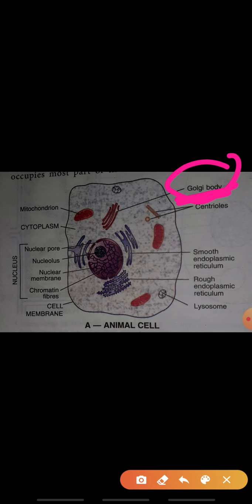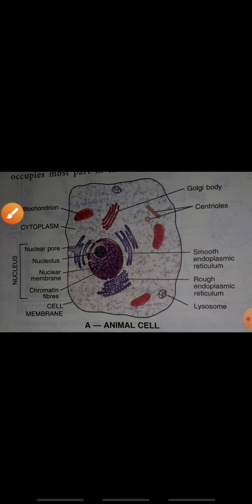So you can see here is your Golgi body and here is your endoplasmic reticulum. So it can be supposed that the Golgi bodies are originated from the endoplasmic reticulum. These are very small in shape, and they are found near the nucleus. Then we will study about the lysosomes.